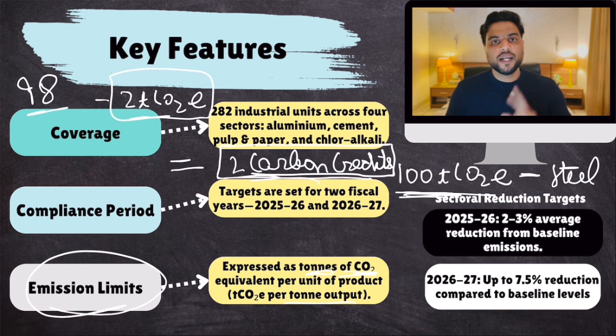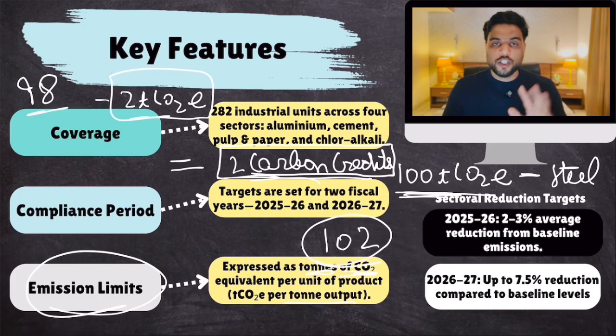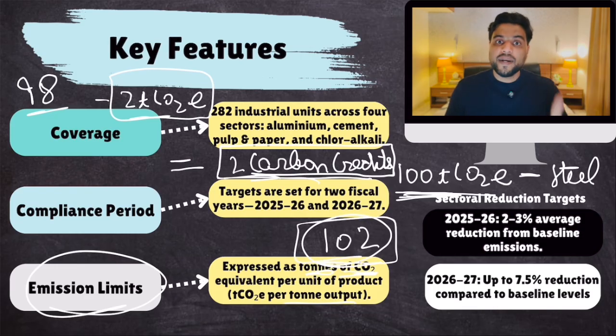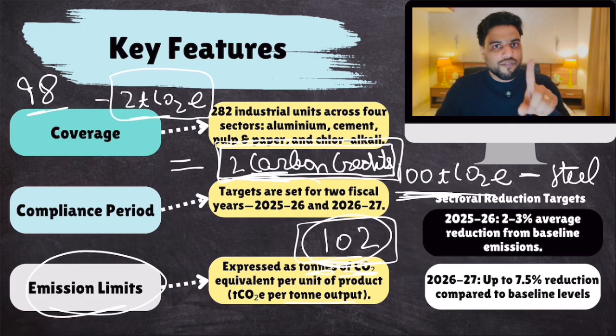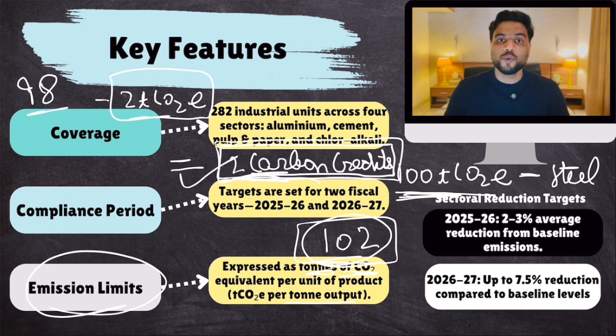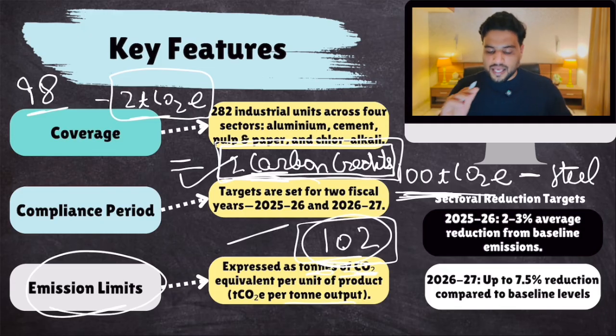These can be sold in the market. Now, who would buy it? It would be mandatory for a factory that is emitting 102 to buy these 2 carbon credits. So there is a steel industry for whom the target was 100, but it could not achieve that target and it emitted 102. So the permission to emit these extra 2 tons of carbon dioxide equivalent would come only if it spends money to buy these 2 carbon credits. So the one who reduces emissions intensity will be financially rewarded, and the one who doesn't and exceeds the target would have to spend money. It will be a financial loss. You understand? This is how this scheme will go.